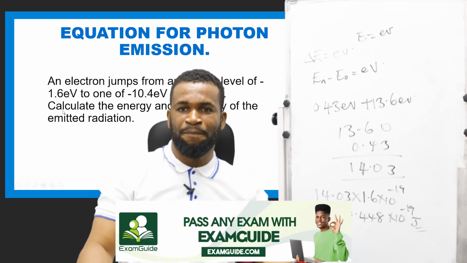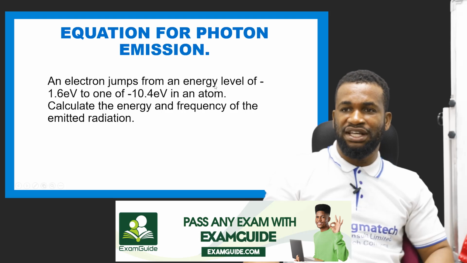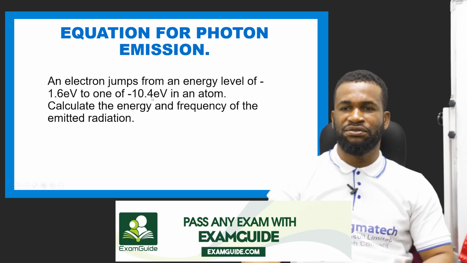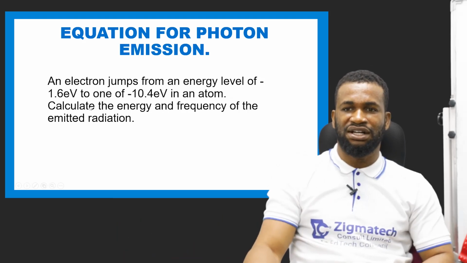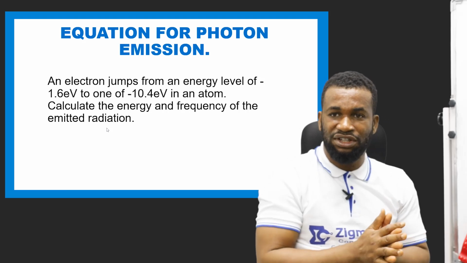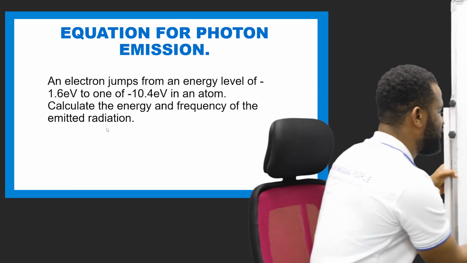Then finally, an electron jumps from an energy level of minus 1.6 eV to one of minus 10.4 eV in an atom. Calculate the energy and the frequency of the emitted electron. Okay, what we are going to do is to do this calculation, but then find the frequency.